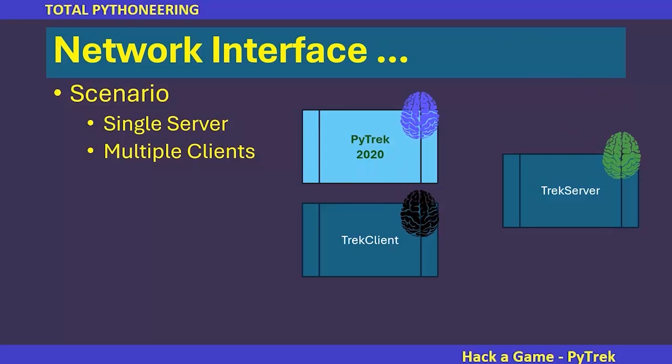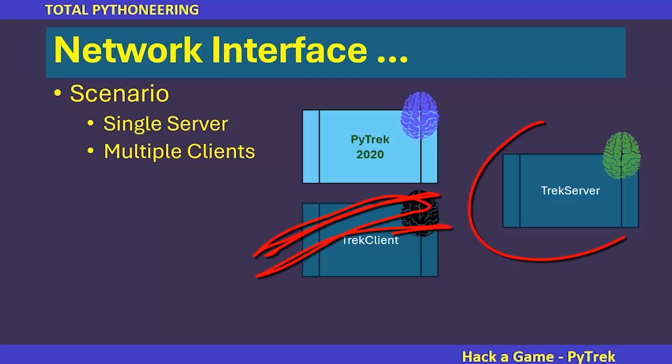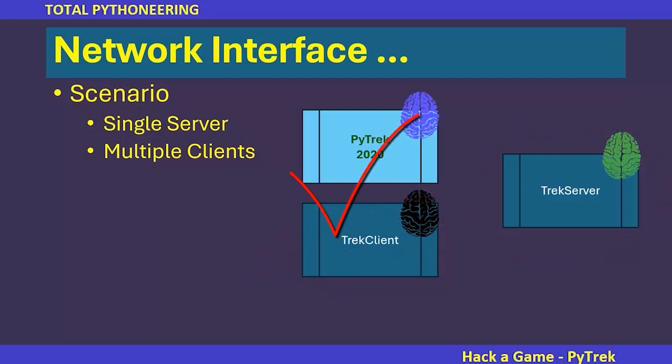And even once we decide to relocate that brain somewhere else, the question is, how much smarts are we willing to put in the server or in the client? And there's even a more interesting option. Would we want a server that can serve more than simply the PyTrack game? That's the real question, because we can have the same code base, and we will for the moment, but where to put the gameplay?